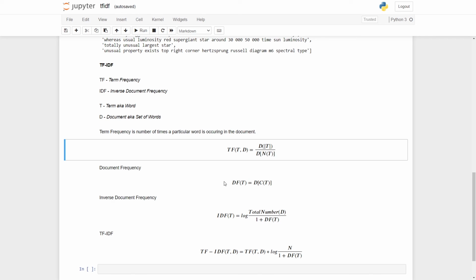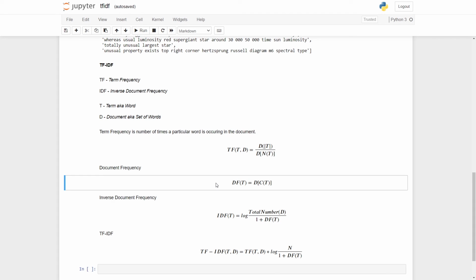Followed by that comes the document frequency. This is the basis of the IDF, that is inverse document frequency. But right before we dive into inverse document frequency, we have to look at the document frequency, which is represented by D, that is the document, followed by C of T. This C is basically the count. All of the terms that are taken into consideration are represented by C. So this is about the document frequency.